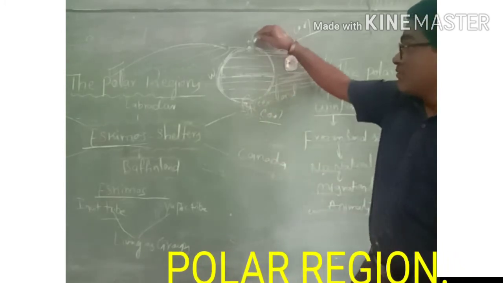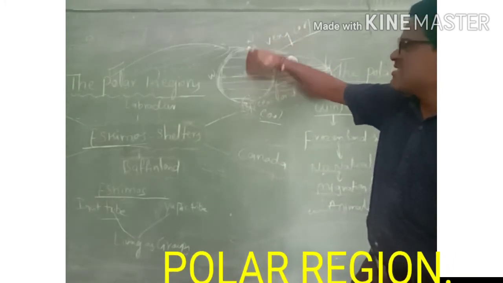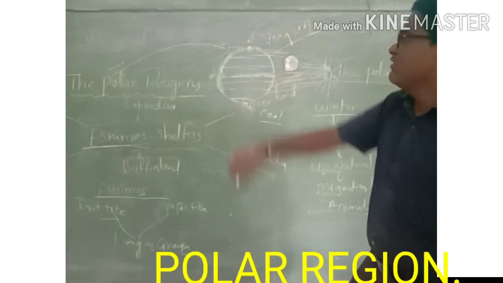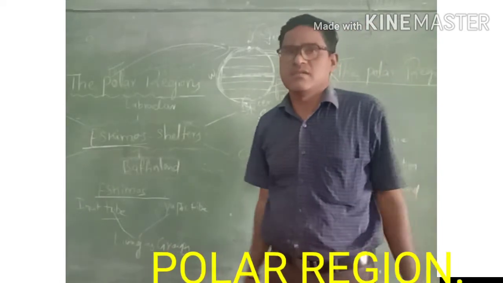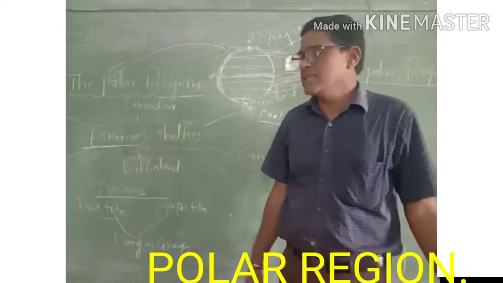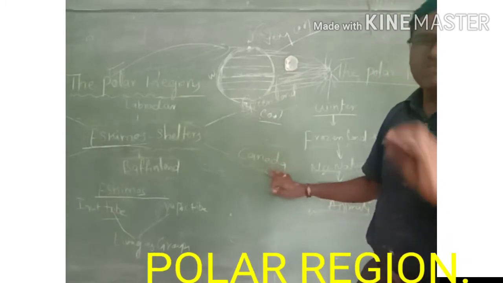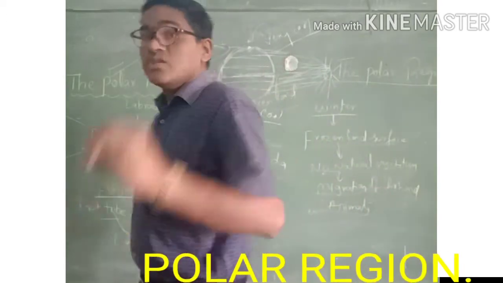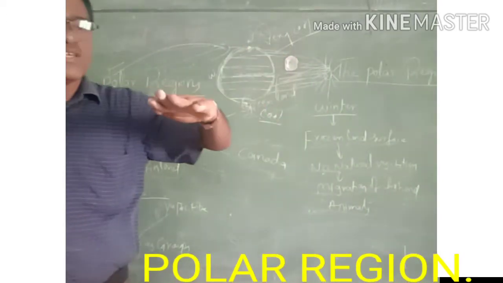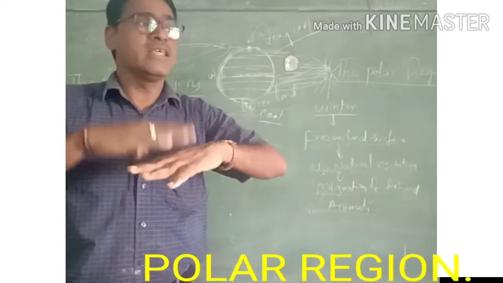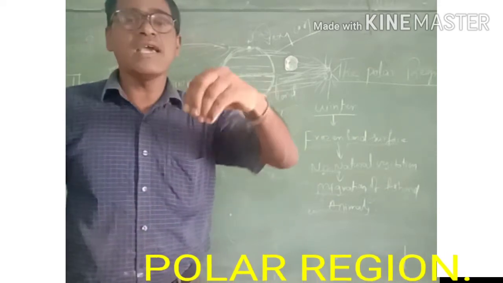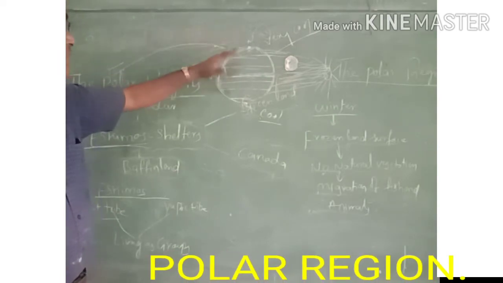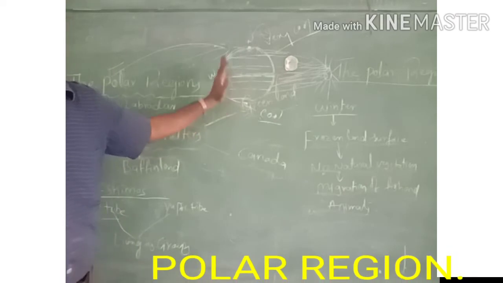See, just imagine these places are always, throughout the year, nearly 10 to 11 months, completely cool temperature. The sun never rises in these places. People never see the sun. Most of the time in these two regions, snow will fall and the earth's surface will be covered with a very thick ice sheet. So no temperature. That is why these places are very difficult to survive, very difficult to live.